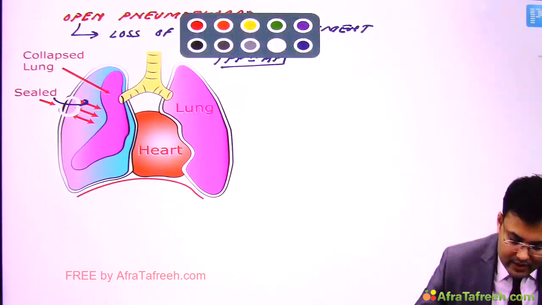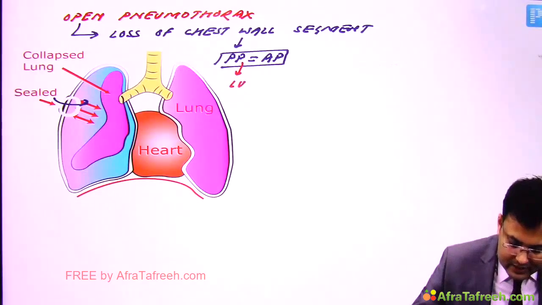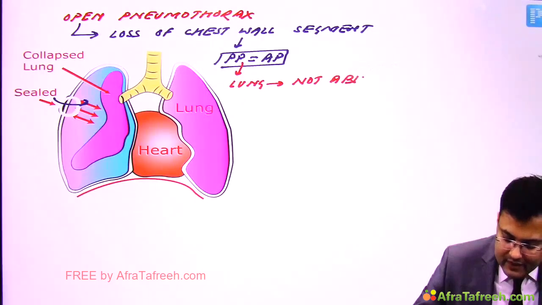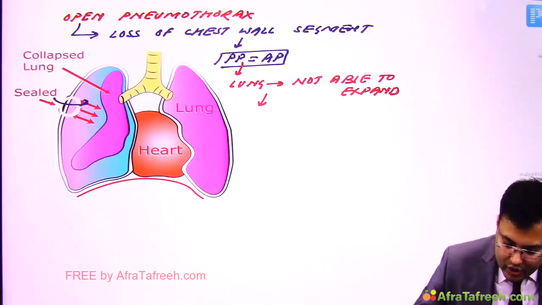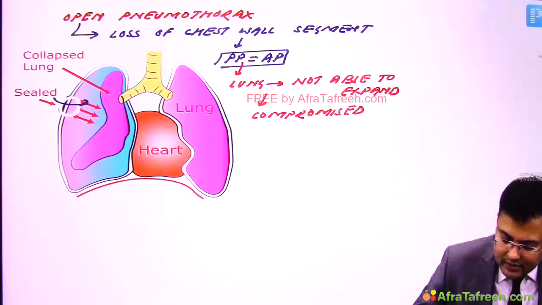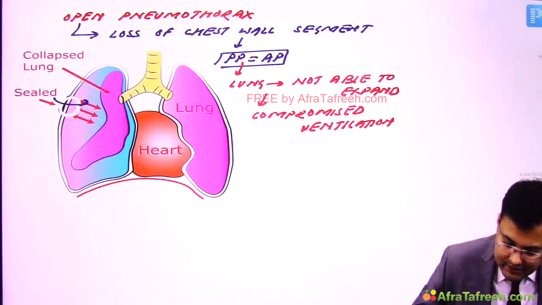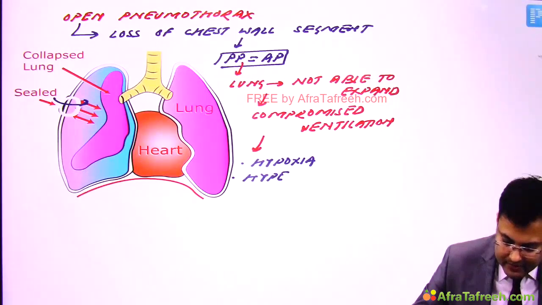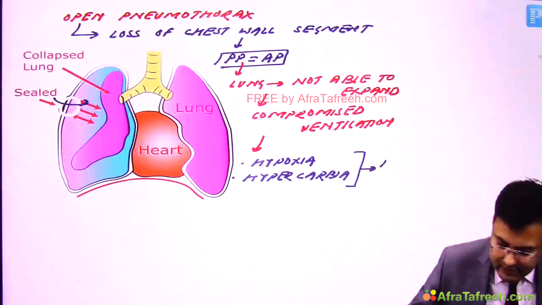So here, the lung is not able to expand. And if the lung is not able to expand, what's the problem? There is compromised or impaired ventilation. Because of this compromised ventilation, these patients have hypoxia and hypercarbia. Clear? And because of this, these patients have breathlessness.